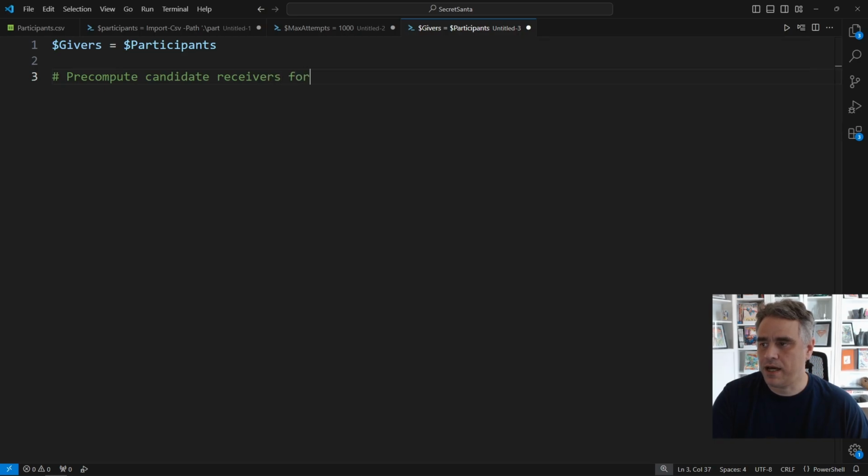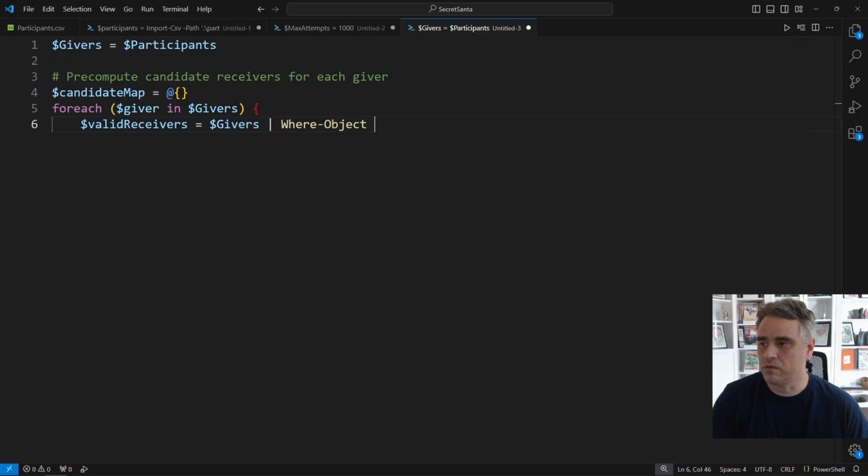We start with candidate map as an empty hash table. That's going to be our lookup, where the key is the giver's name and the value is a list of people they're allowed to get. Then we loop over each giver in givers. Inside the loop, we create valid receivers by filtering the list of all givers. For now, we're only going to have one rule, no self. So we keep everyone whose name is not equal to the giver's name. So you're not buying yourself a present, because that's just shopping.